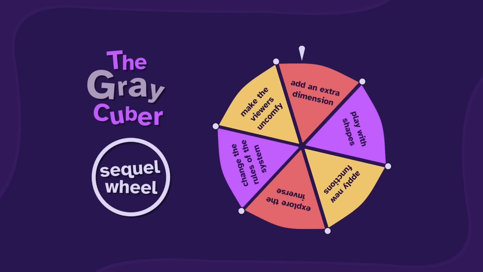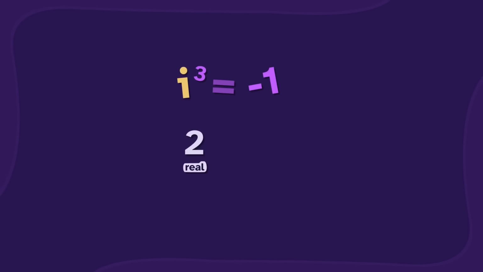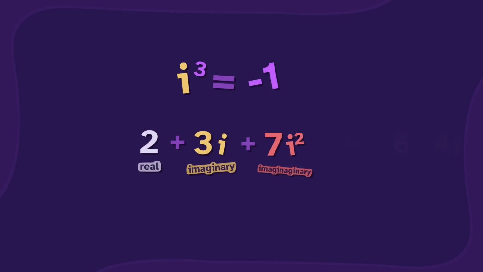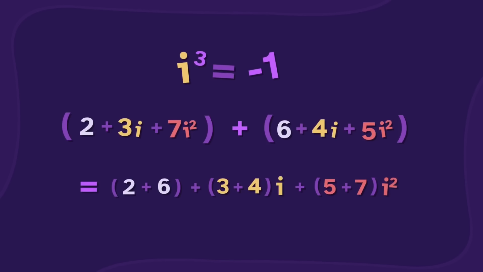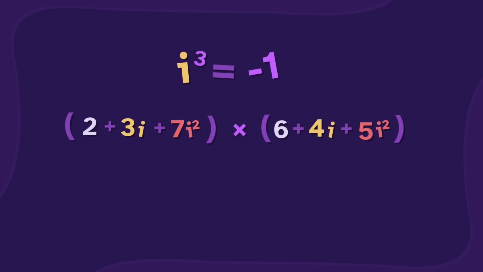We want to add an extra dimension. So if we change this definition and say that i cubed is -1, then we end up with 3D numbers. Every value has a real part, an imaginary part, and an imaginaginary part. We can add numbers like this, and we can multiply them like, no, make it go away. We'll make the computer do all the math.